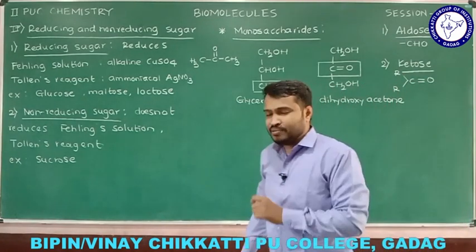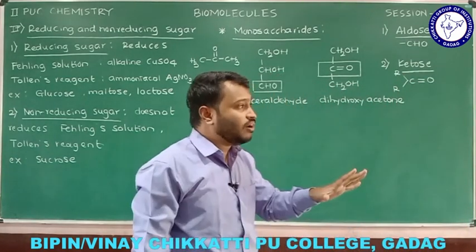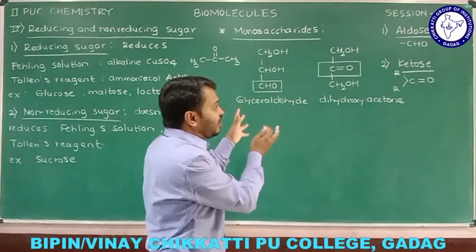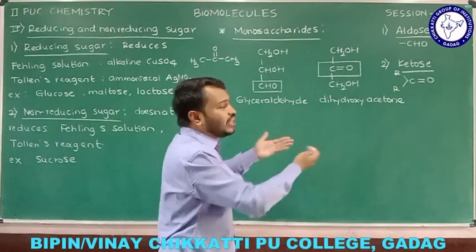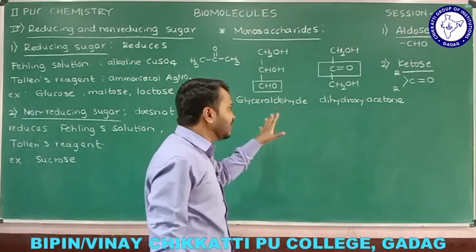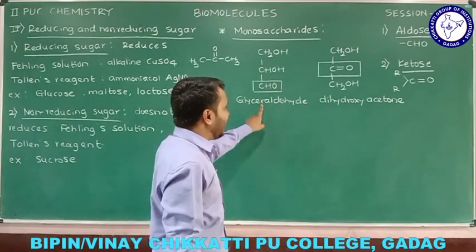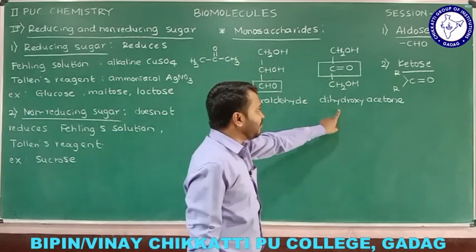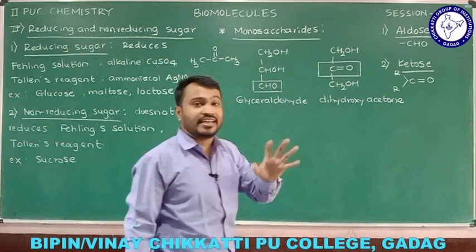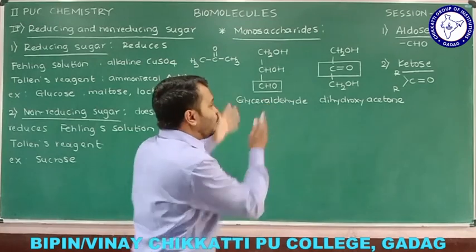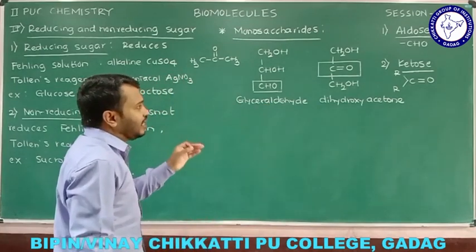So this is a very important thing you should know. I told you already, in one carbohydrate we are not going to observe both aldehyde and ketone. Either you get aldehyde or ketone, as the meaning of carbohydrate says. So in this case we have aldehyde, therefore aldose. In this case we have a ketone, therefore that is the ketose here. Okay, so that is the one concept about aldose and ketose here.